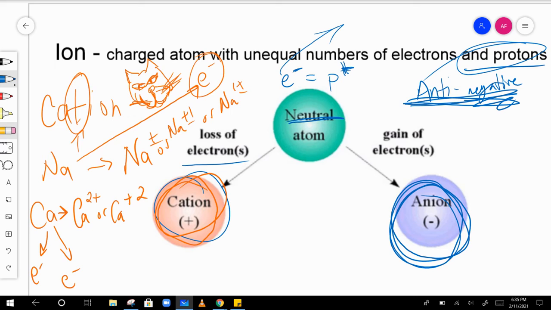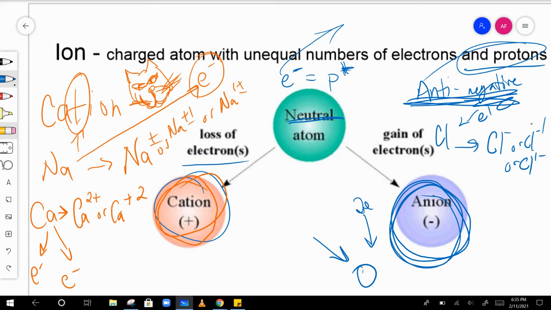Okay, an example of an anion, chlorine. It likes to absorb an electron. And when it absorbs an electron, it becomes Cl minus, or Cl minus 1, or Cl1 minus. Write it any of those ways. Okay, oxygen. Oxygen likes to take on 2 electrons. So 1 electron, 2 electrons. And it becomes O minus 2, or O2 minus. Okay? So that's anions and cations.